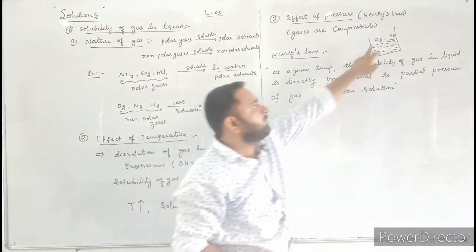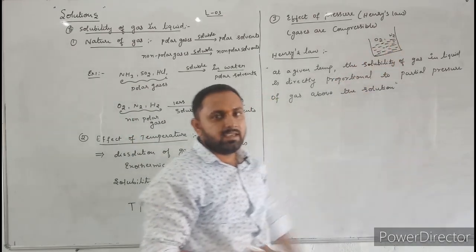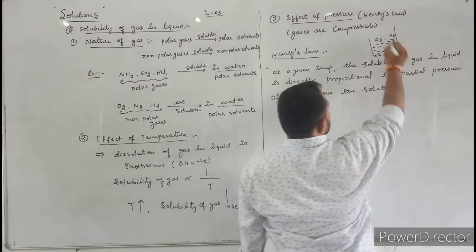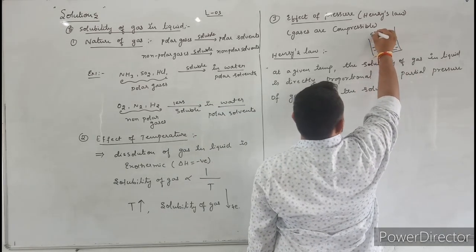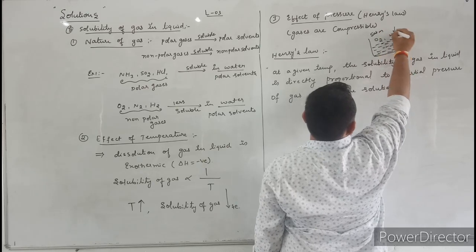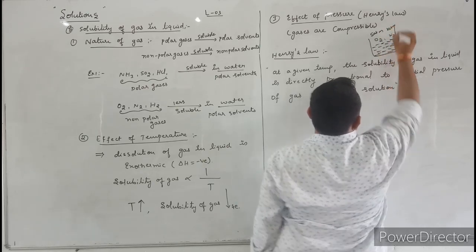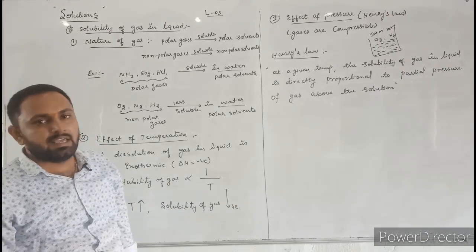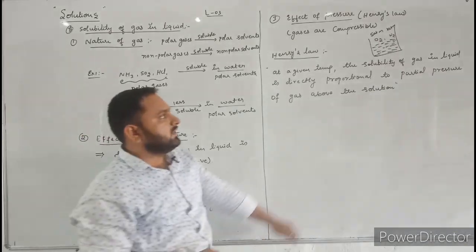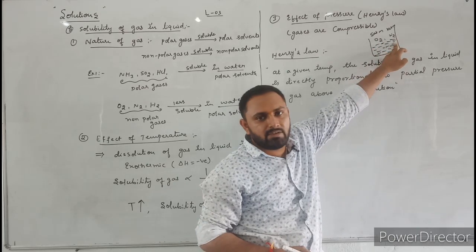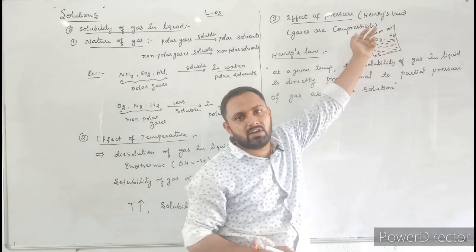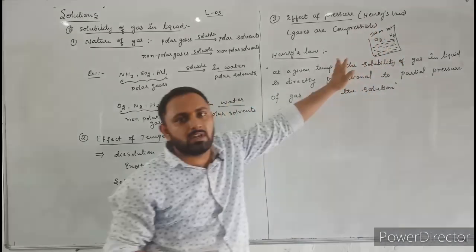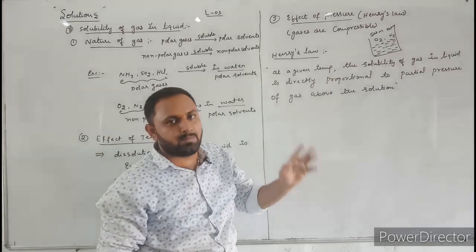Let us consider the partial pressure of oxygen is 5 atm and the partial pressure of nitrogen is 1 atm. Now we can easily predict which gas will dissolve more in the given liquid. Why? Because the solubility of gases in liquid depends on partial pressure of gas, not on total pressure. It depends on partial pressure.